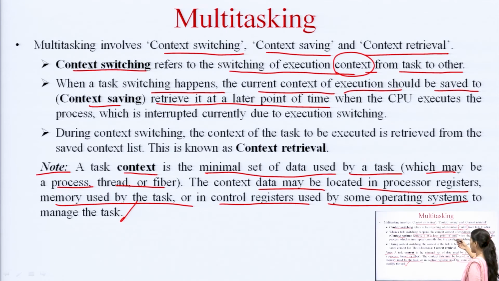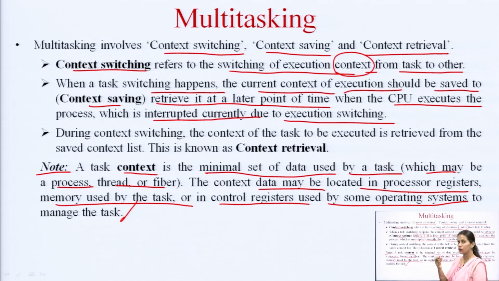It will be required when the CPU executes the process which was interrupted due to the execution switching. Suppose a particular task is being executed and some interrupt arrives. Obviously, if the interrupting process is of higher priority, then it should be executed first. So, the ongoing task will be interrupted and stopped there.